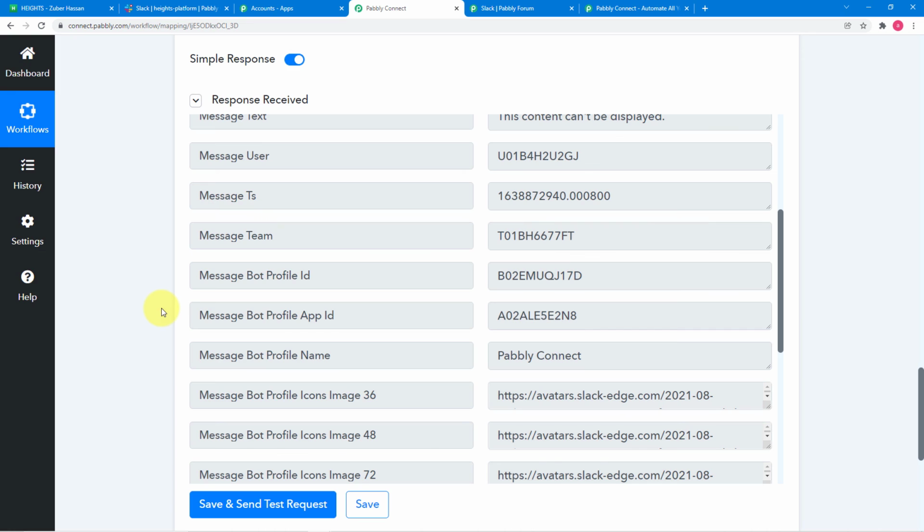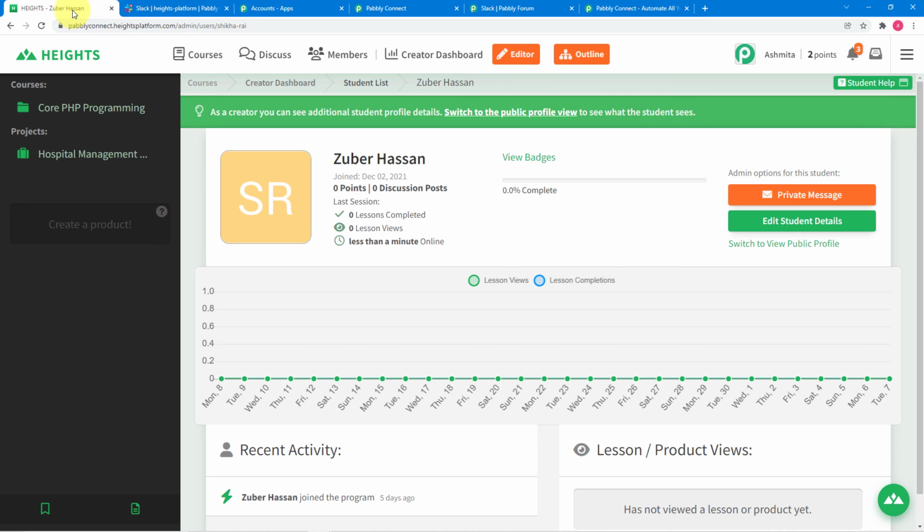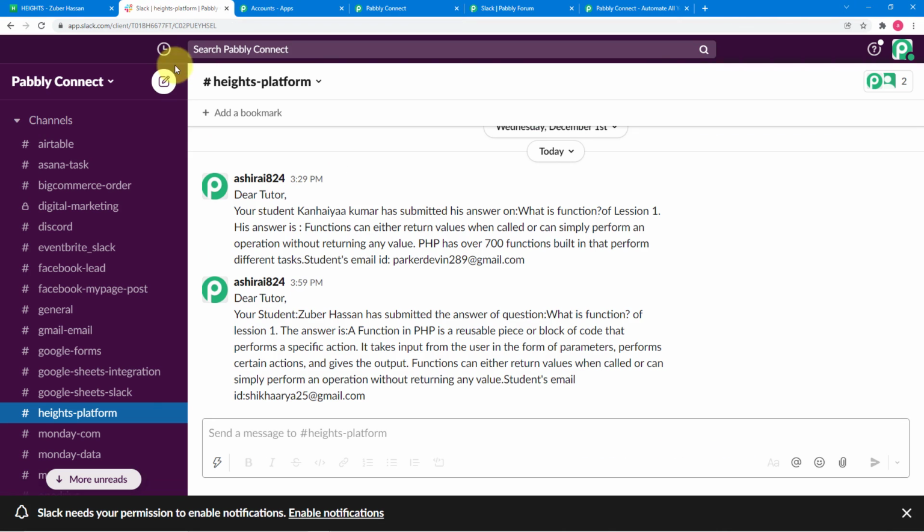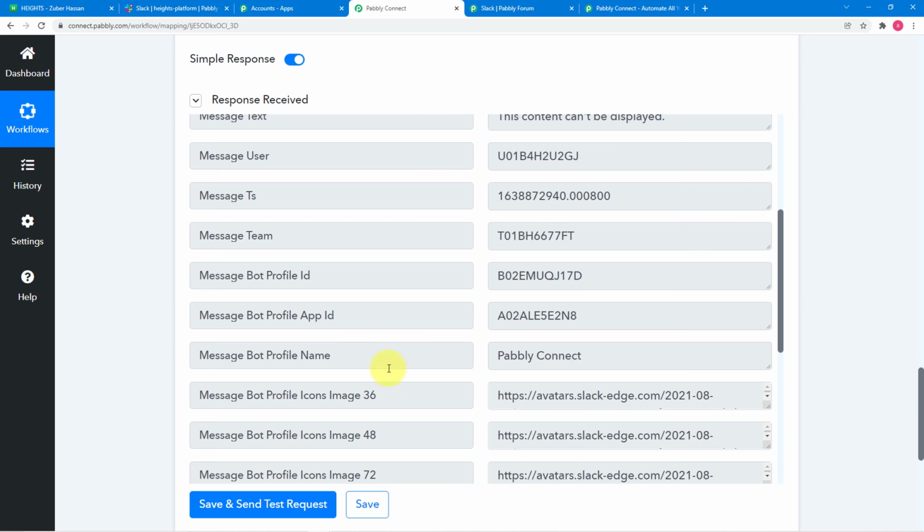And what will happen in real time, whenever after making this automation any student of yours submits the answer in Heights application, you will receive this kind of message. Okay, and we are also going to paste the link of the same workflow in the description so that you can clone it in your own free Pabbly Connect trial account and start running this automation instantly.